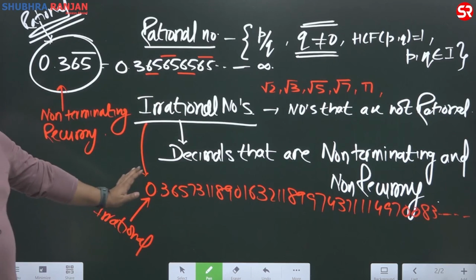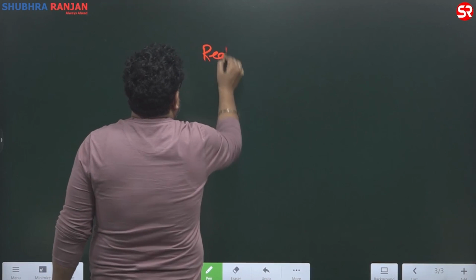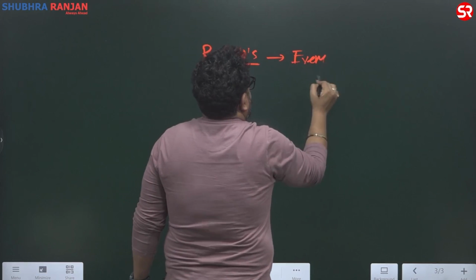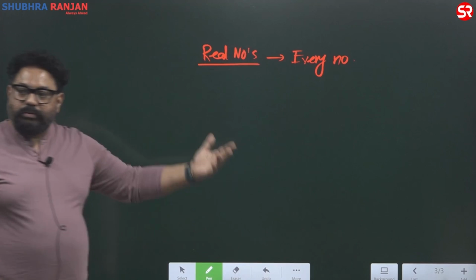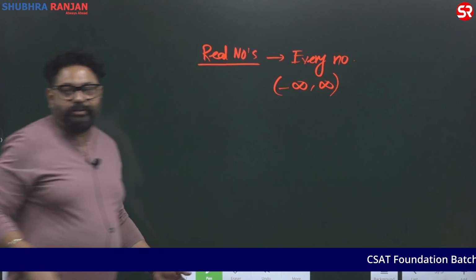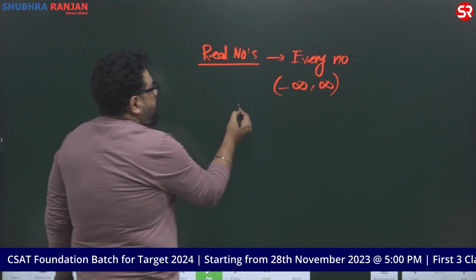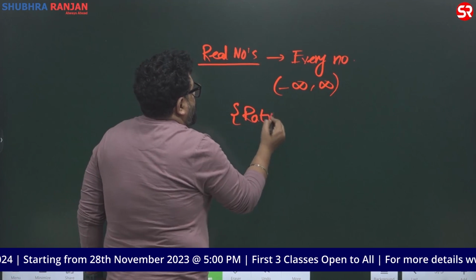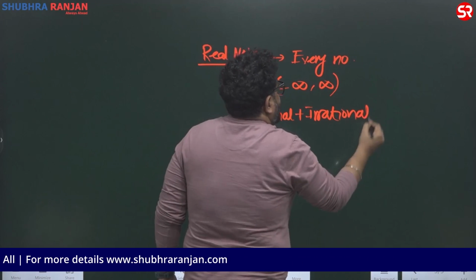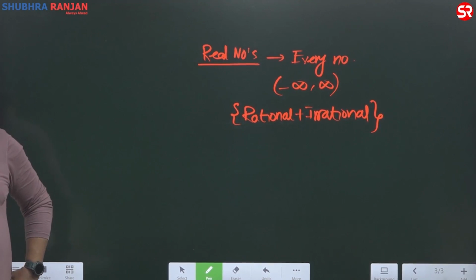So now we are sorted, and then comes most important, real numbers. What are real numbers? Every number, all numbers, right? Real numbers are minus infinity to infinity. But the best definition is real numbers are rational plus irrational numbers. Actually सबसे best definition ये होती है, rational plus irrational. These are real numbers.